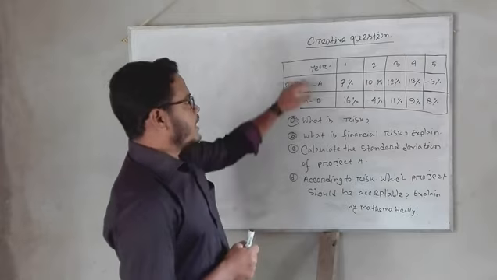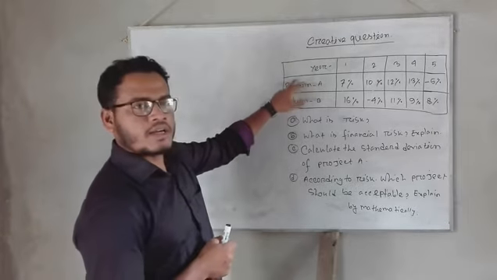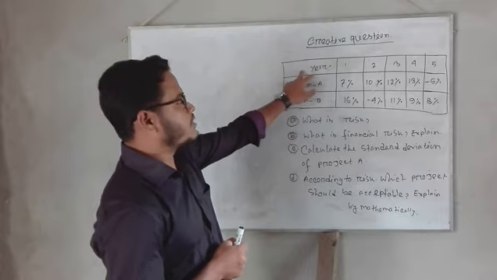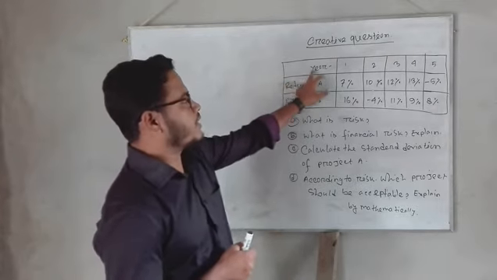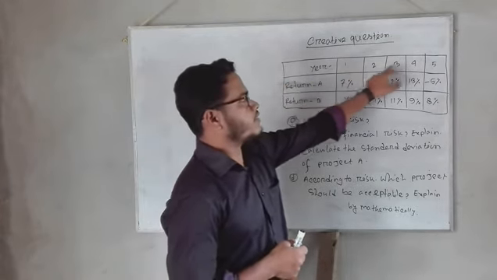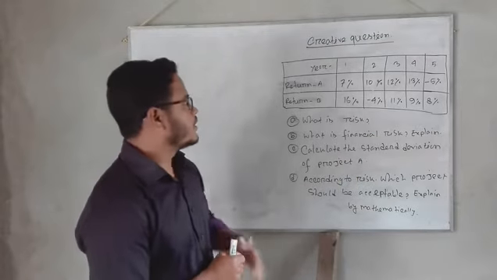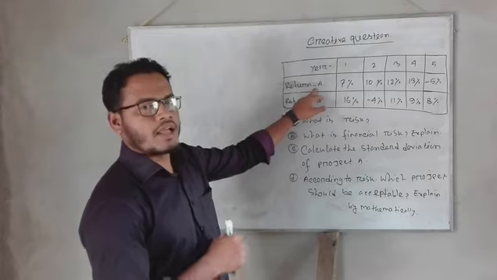At first, there are three columns for the creative question. In the creative question, at first is the number of years: first year, second year, third year, fourth year, and fifth year. I mean the total number of years is 5. And the return of A, I mean the project.